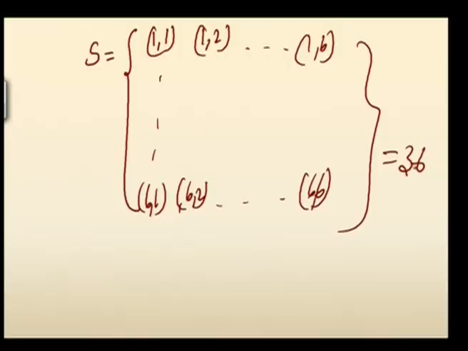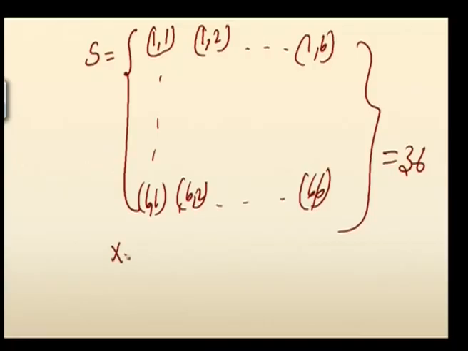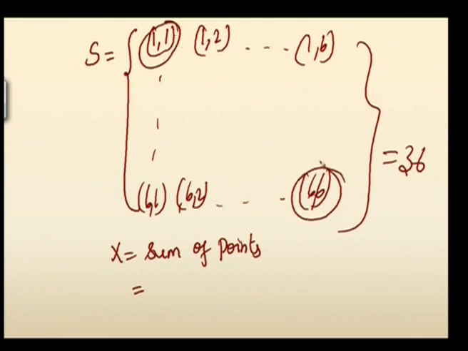This type of problem we have already seen in dealing with the probability mass function. Now for this random variable, how do we find the expectation? X is defined to be the sum of points.